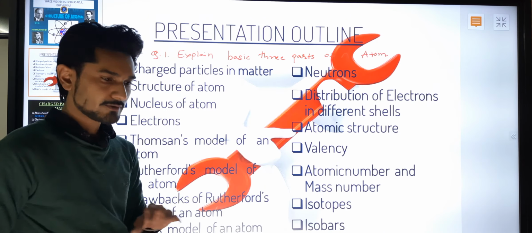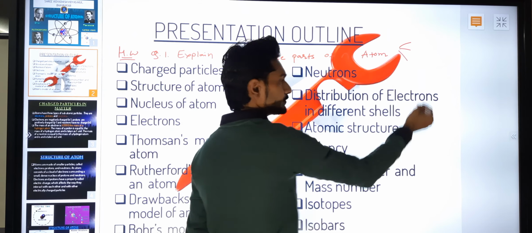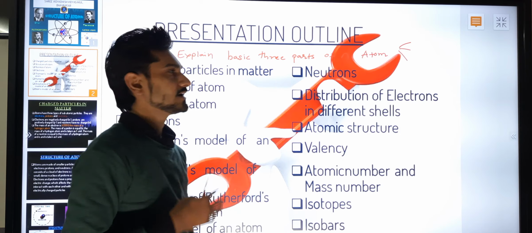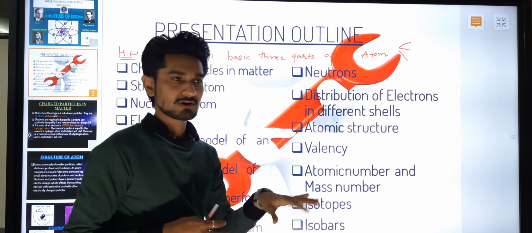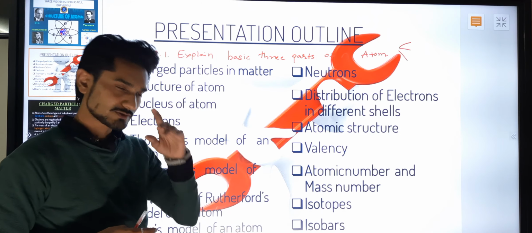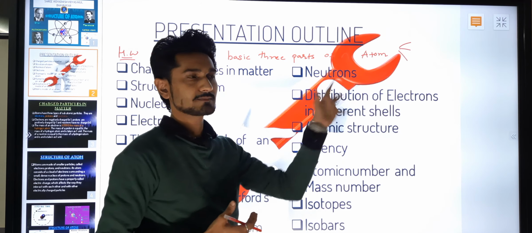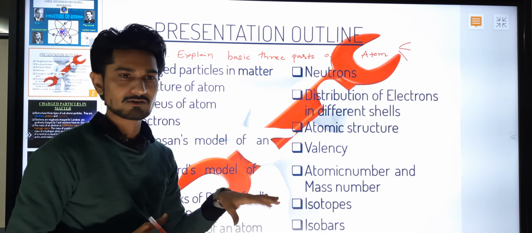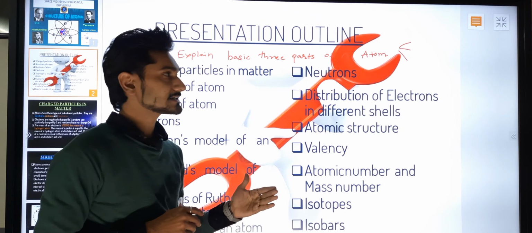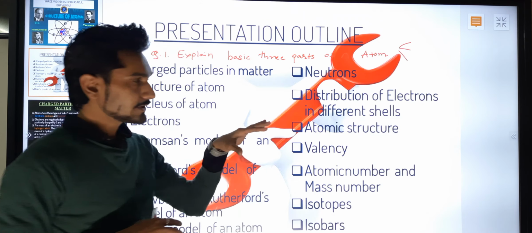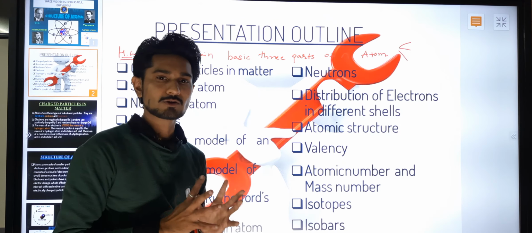In this, you just have to give the basic parts regarding electrons, protons and neutrons that you have already learned in the foundation course: what are 2 points you have learned for the electron, what are 2 points for the proton, and what are 2 points for the neutron. Basically, in those points you can write that the proton has a positive charge, the electron has a negative charge, and the neutron has no charge. What is the charge of the proton, the electron and the neutron? You have to write that in your homework.